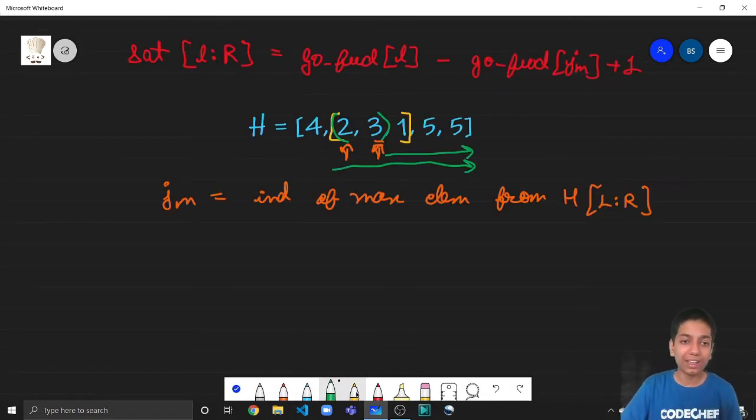So how can we find the answer? So the answer from capital L to R is basically we have to choose this starting point small l.